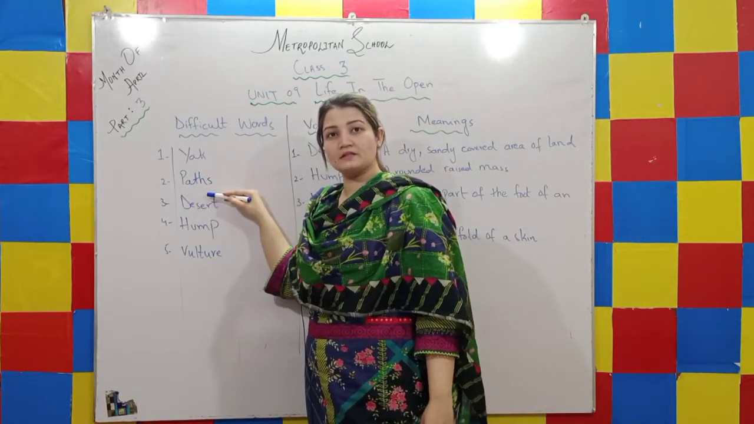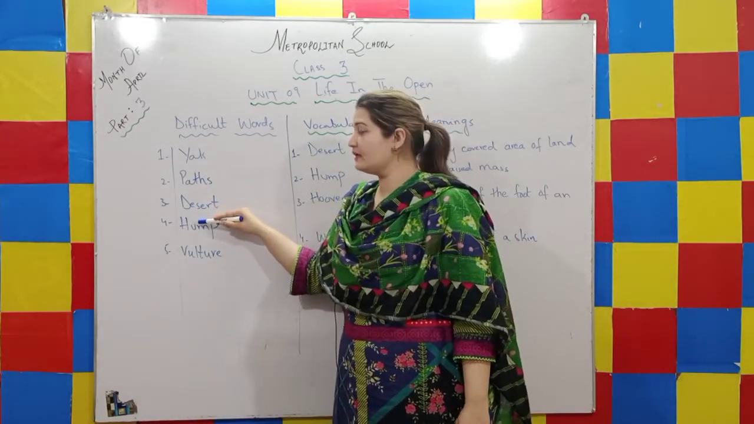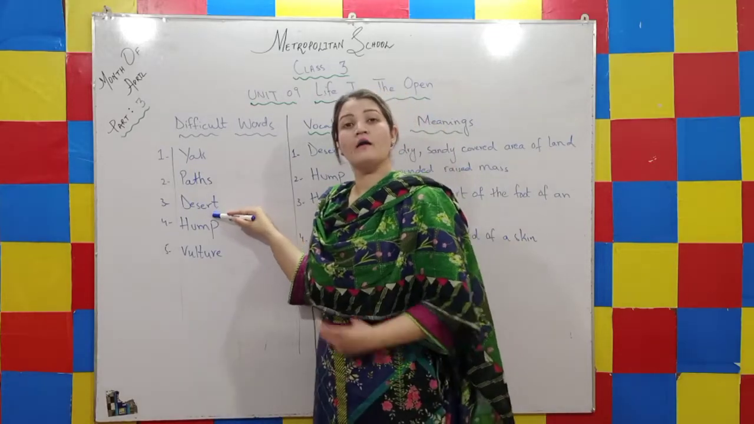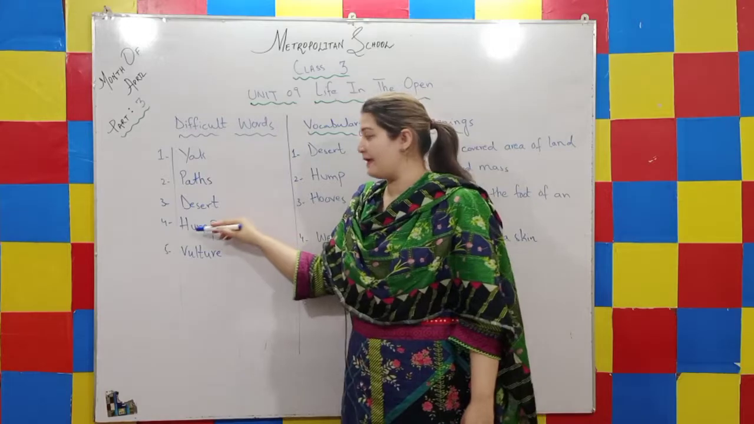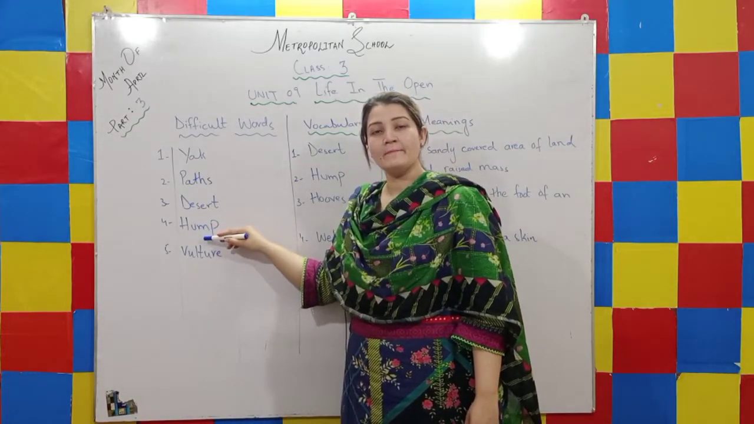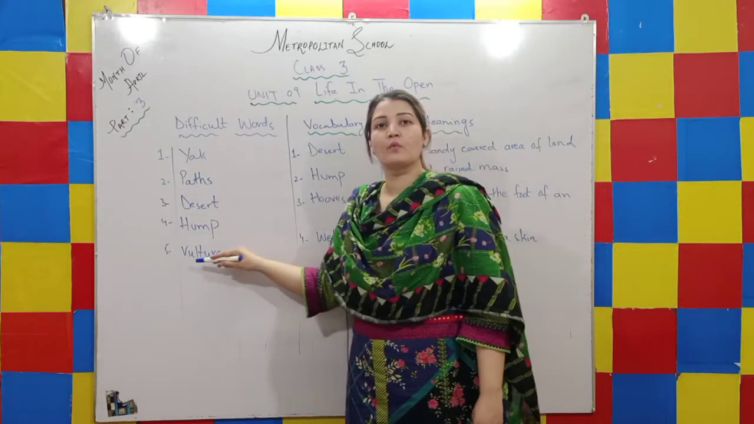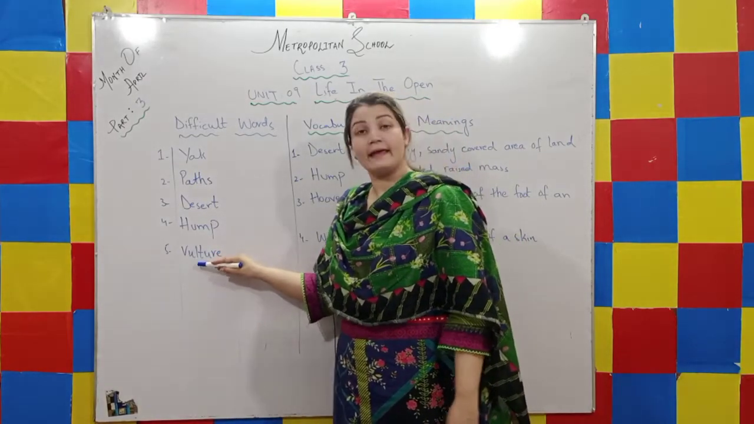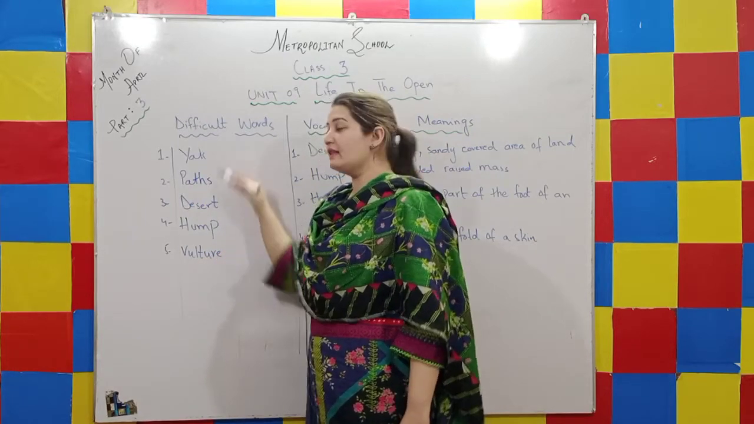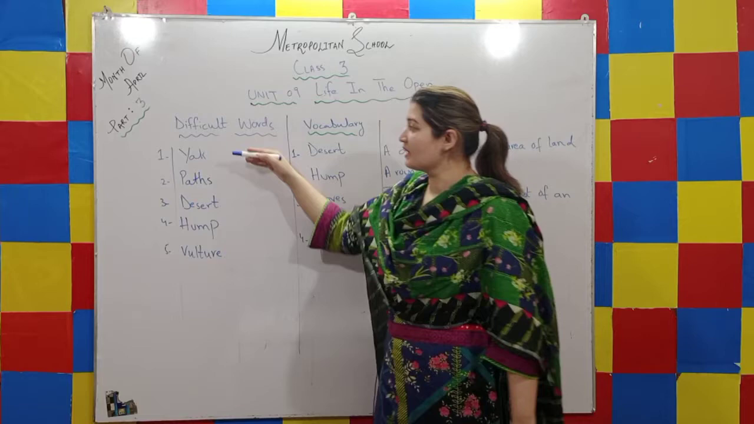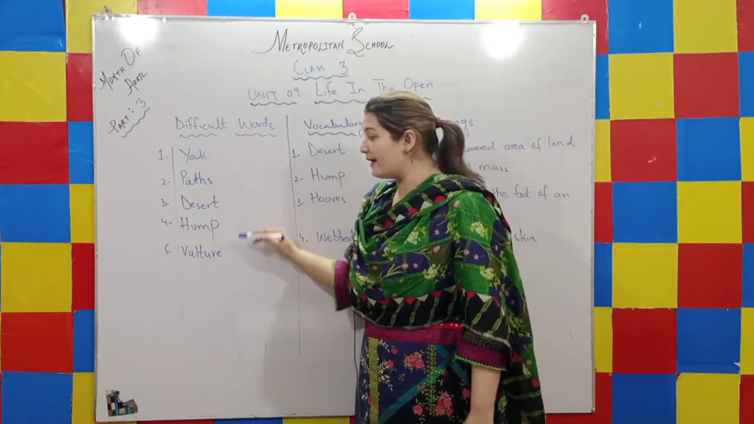The second word is paths. P-A-T-H-S, paths. The third word is desert. D-E-S-E-R-T, desert. The second last word is hump. H-U-M-P, hump. And the last word is vulture. V-U-L-T-U-R-E, vulture. Let's repeat these words with me. Yak, paths, desert, hump, and vulture.